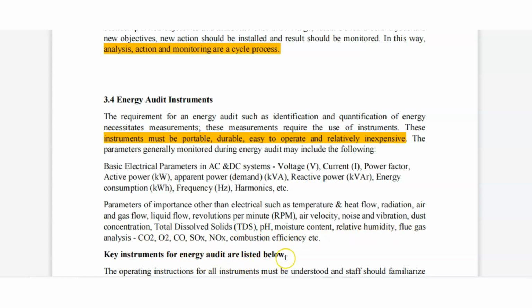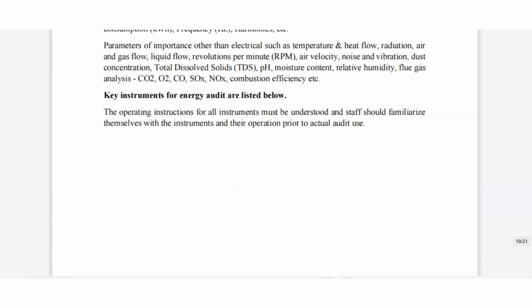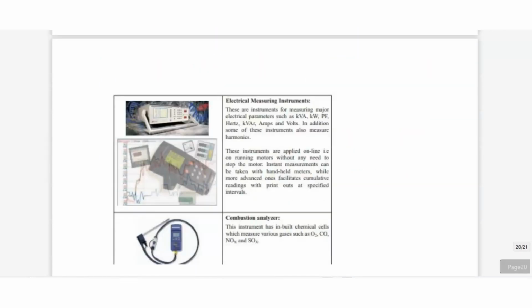Key instruments for energy audit are listed below. See, the instruments are to be familiarized. The first one is electrical measurement: multimeter, CRO, etc. are used, and combustion analysis. This instrument has an inbuilt chemical cell which measures various gases: O2, CO, NOx and SOx.